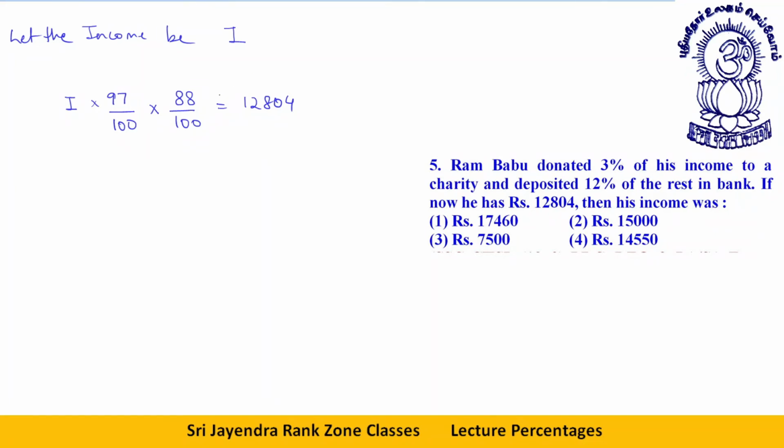So how to solve it further? Let's cancel this by 11. This will become 8. If you cancel this by 11, there will be 1, 1, 8 again, 1, 7, 0, 6, 44, 4. I hope this much is clear. 11, 1 remaining, 1, 8, 7 remaining, 70, 66, 4 remaining, 44.